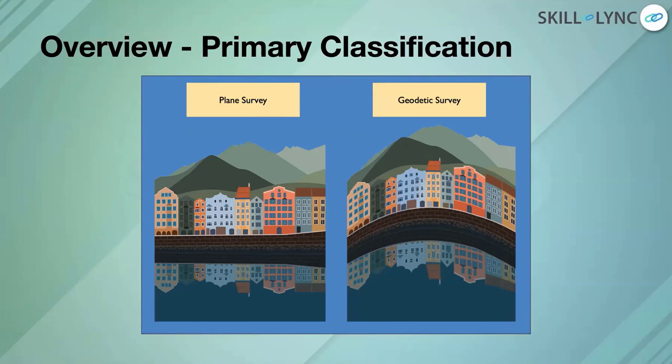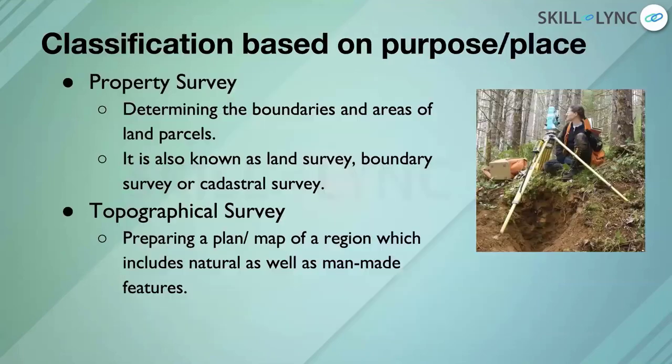So that's the basic classification of surveying, but there are also other types of surveying which I will be discussing. One is based on the purpose or the place of the surveying. The first one is property survey. It's mostly done for residential projects, and the main aim is to find the boundaries or the peripheries of areas of land. It's also called by different names: boundary survey, cadastral survey, or land survey. This is mainly done to avoid legal disputes.